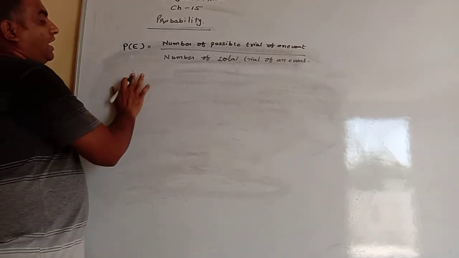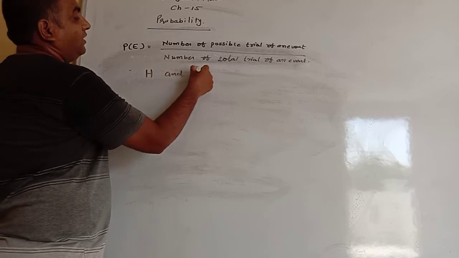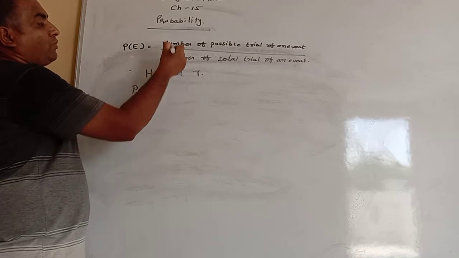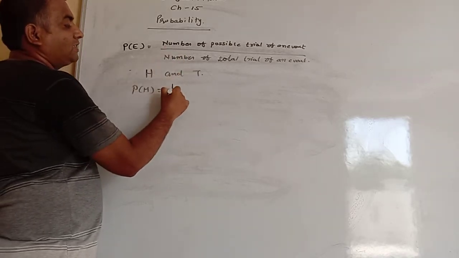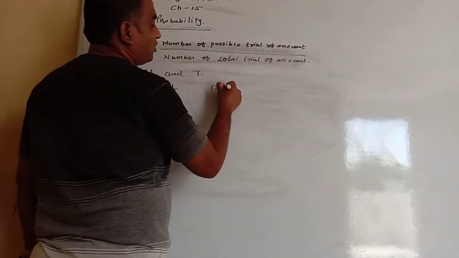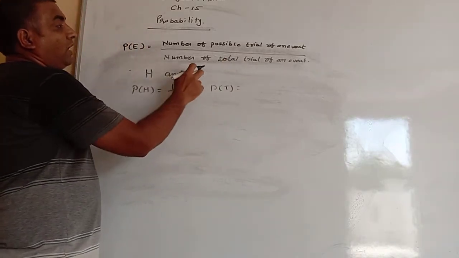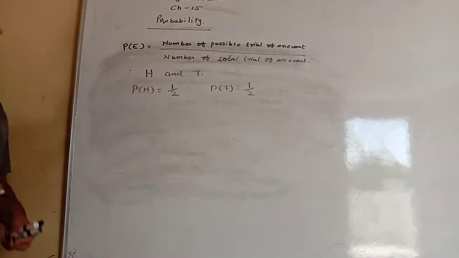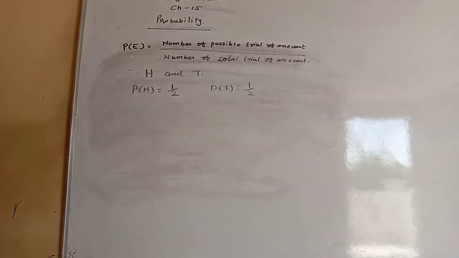So in the experiment of tossing a coin we get two results, head and tail. In that, the probability of getting head according to the formula: possible trial 1 and total trials 2, so the probability is 1 by 2. And the probability of getting tail: total trials 2 and possible trial only tail 1, so it is 1 by 2. So the probability of head and the probability of tail are both 1 by 2.